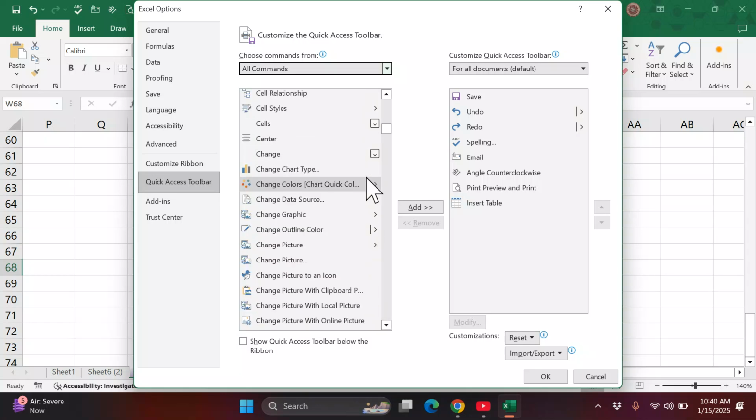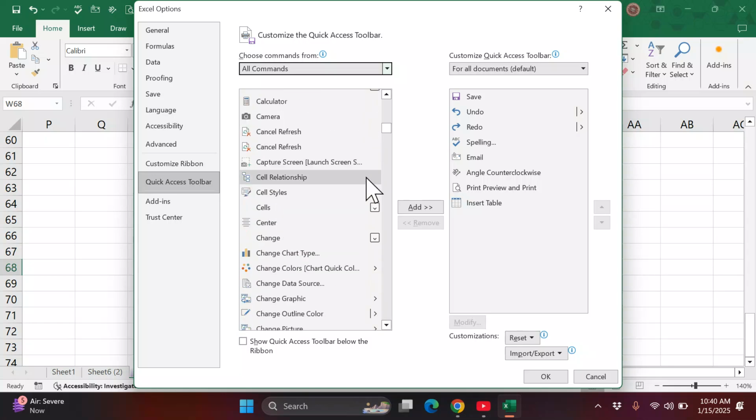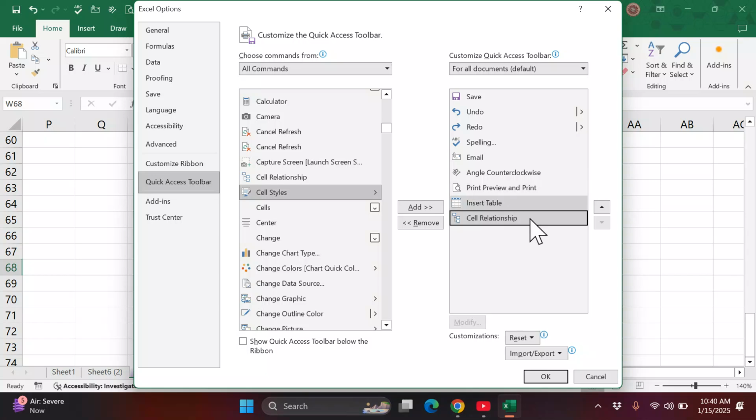So if you need one of them that is specific and you are not seeing it, like if I say I want cell relationship to appear on the quick access toolbar, I click on it, I select that one, I add, and it will come. I can even move it up.